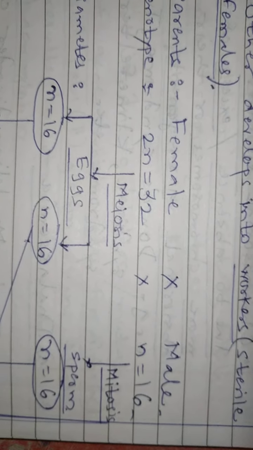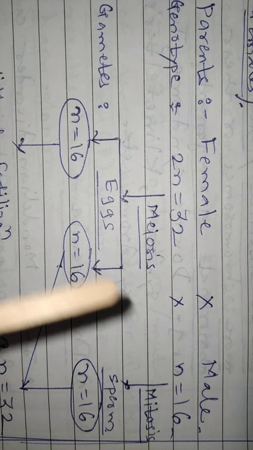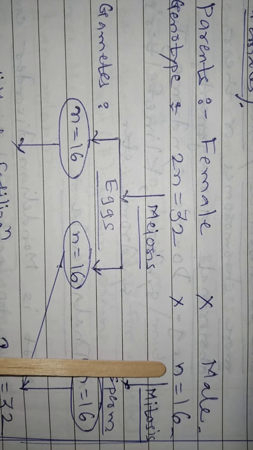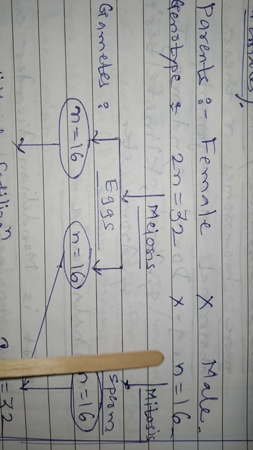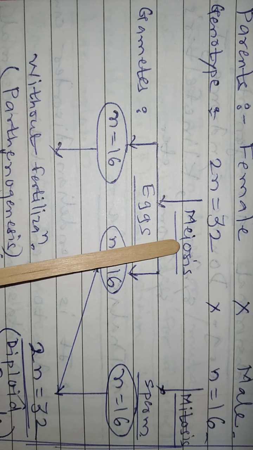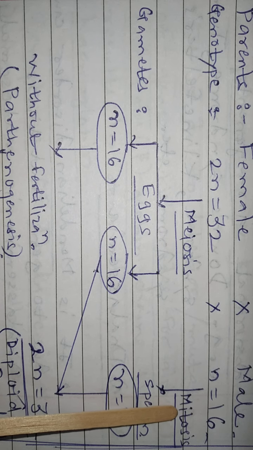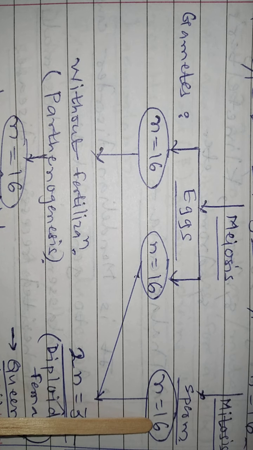Here, come to observe this chart. Cross. These are parents, female and male. We have seen genotype of female honeybee is 2n equal to 32. And that of male honeybee is n equal to 16. Female undergo which division? Meiosis, while male undergo mitosis. So, because of meiosis, eggs are produced where n equal to 16. And because of mitosis, sperms are produced where n is also equal to 16.